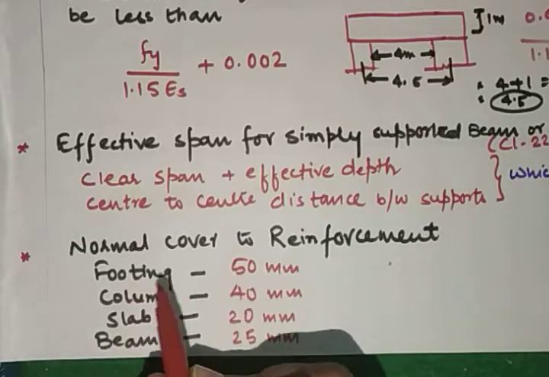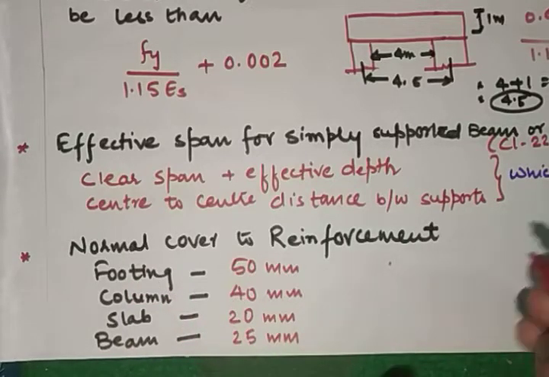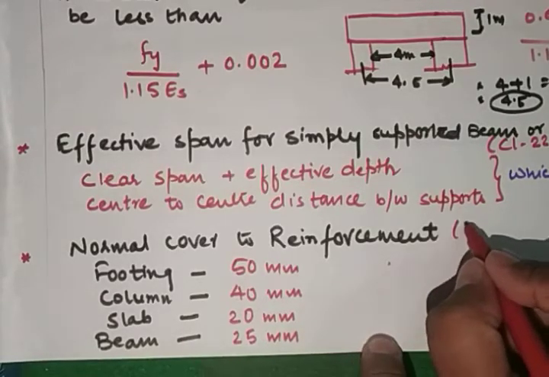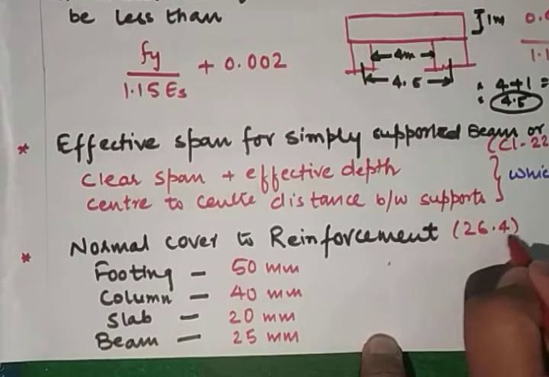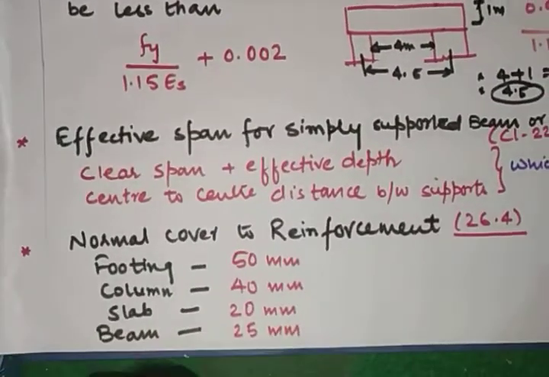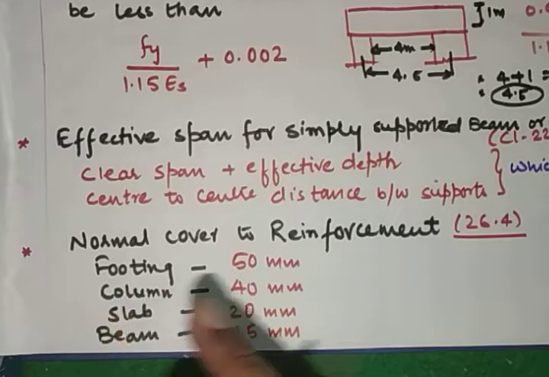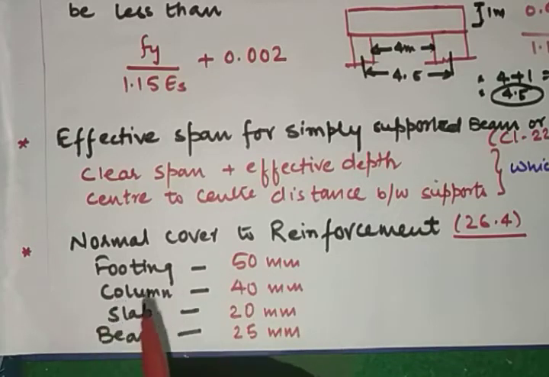Next one is nominal cover to reinforcement. As per IS 456-2000 the clause is 26.4. Nominal cover for footing is 50 mm, nominal cover for column is 40 mm, nominal cover for slab is 20 mm, and the nominal cover for beam is 25 mm.